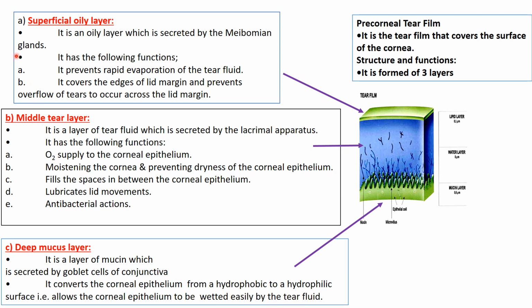So we have the precorneal tear fluid film, which includes the superficial oily layer, the middle watery layer, and the deep mucous layer. Then we are going to study the cornea.